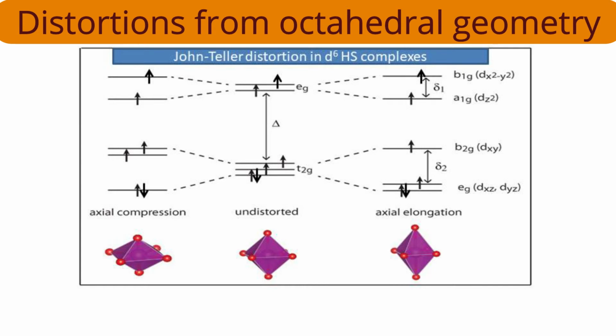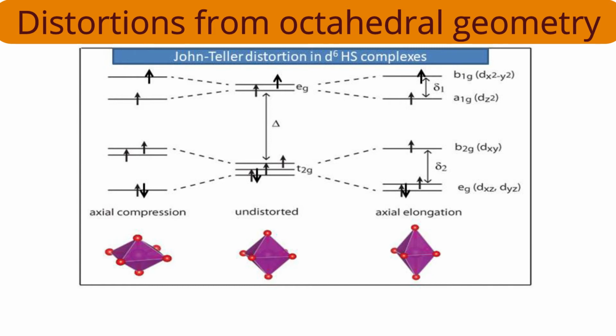Because along the z axis ligands went out, less repulsion will be there, and because of less repulsion, the dz square orbital will stabilize, will decrease in energy. By how much will the dz square orbital decrease? By half delta 1. And by how much will the x square minus y square increase? By half delta 1. What is delta 1? Delta 1 is a new splitting parameter caused because of the removal of degeneracy of the eg set.